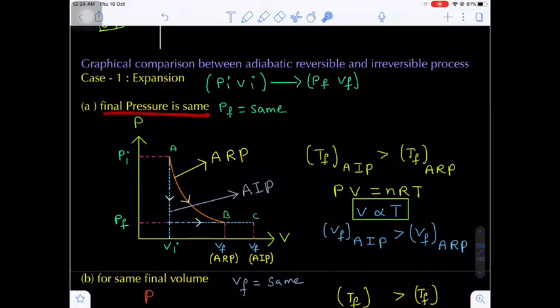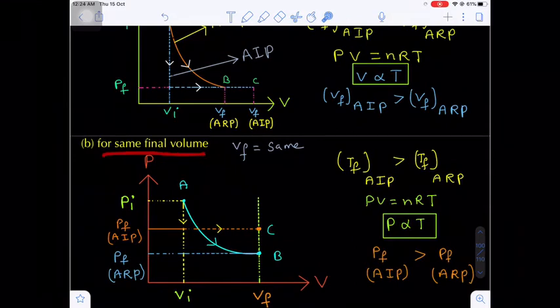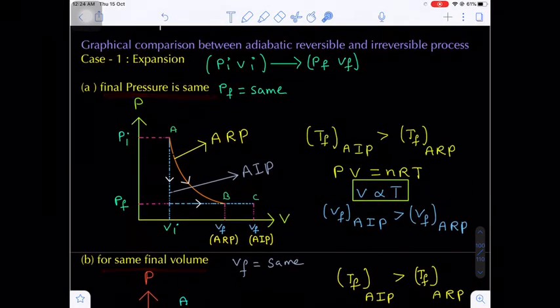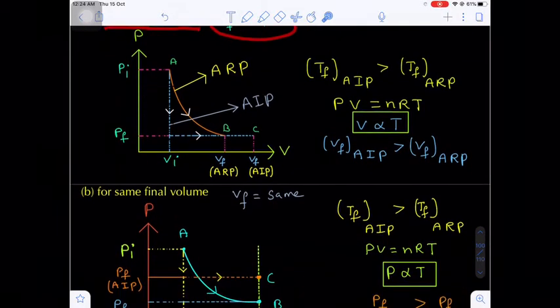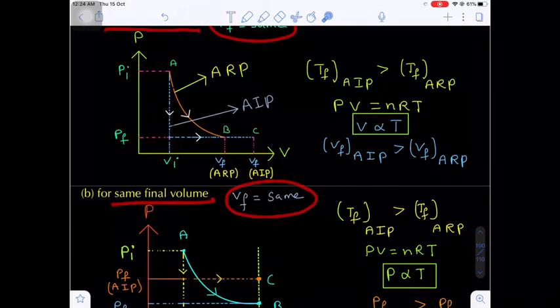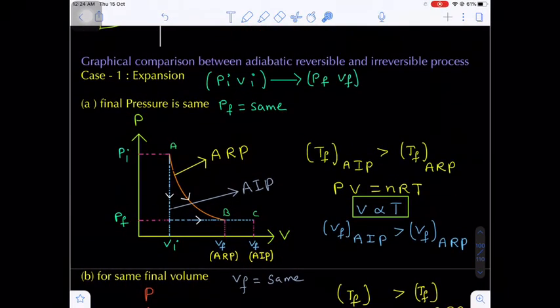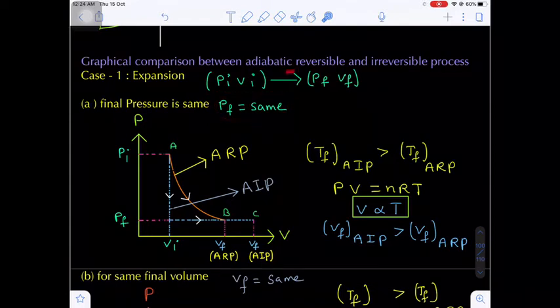Whether the final pressure is the same or the final volume is the same. Again, in case 1 we have two sub cases. Number 1, the final pressure is the same, P final will be the same. Number 2, V final is the same, that is, the final volume is the same.